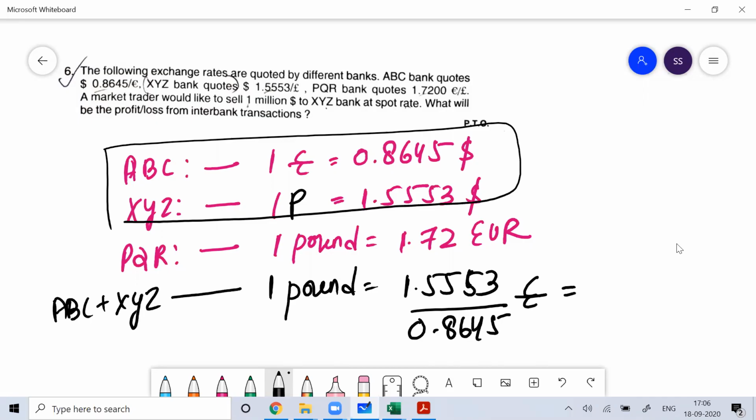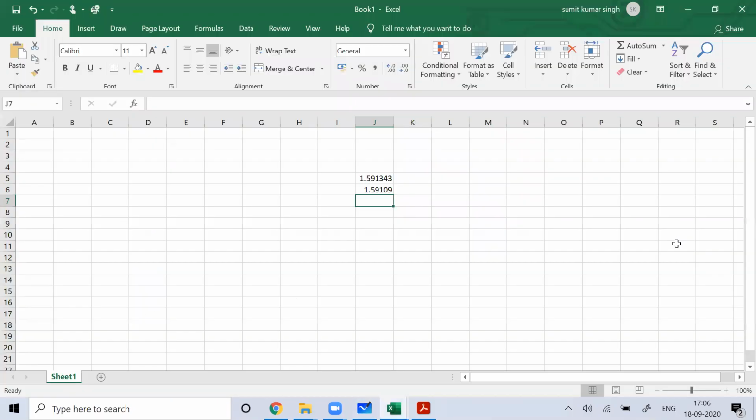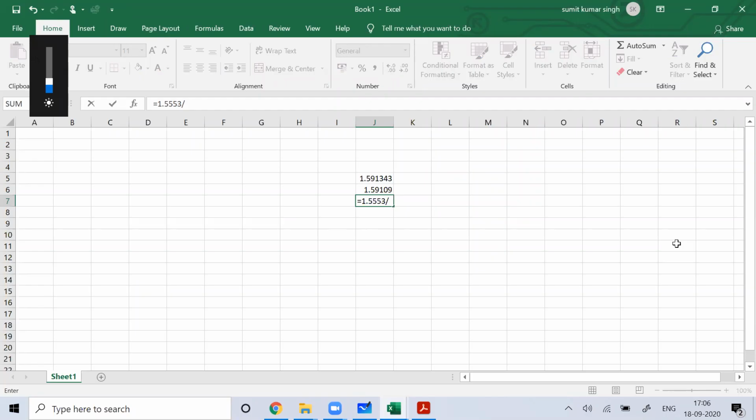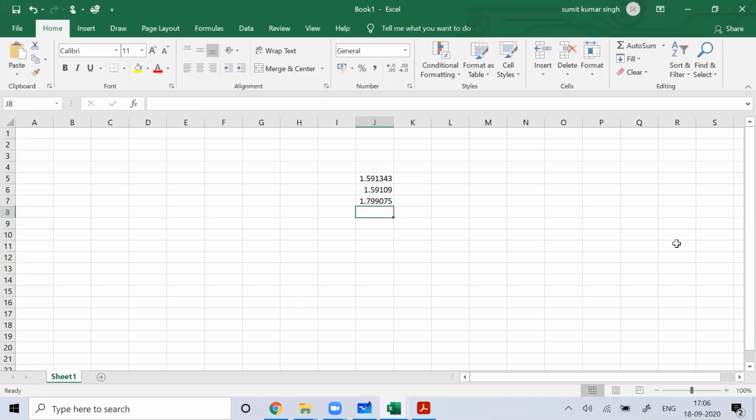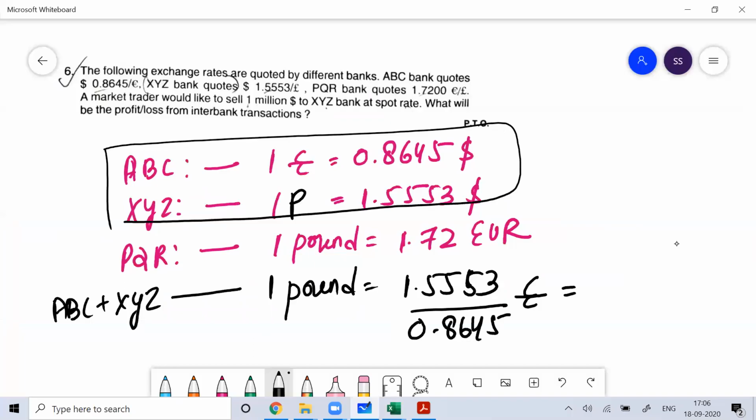So you can multiply 1.5553 by 0.8645, which gives 1.799. So 1 pound is equal to 1.799 euro. So you know that there's a possibility of arbitrage.